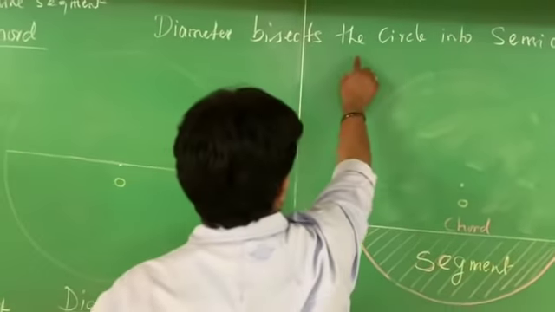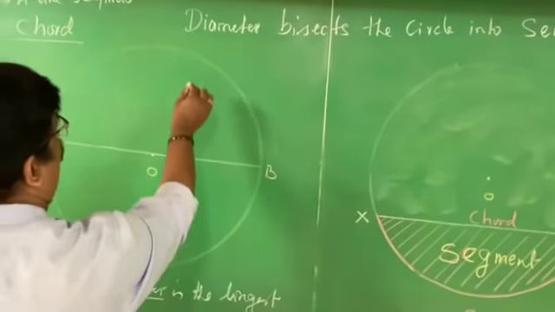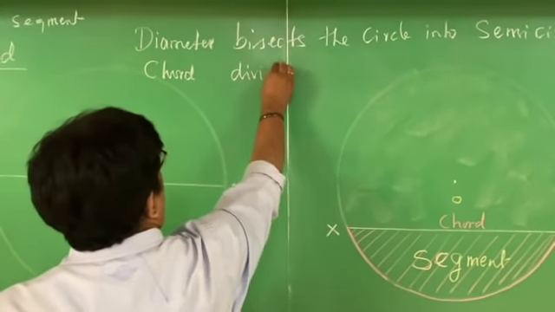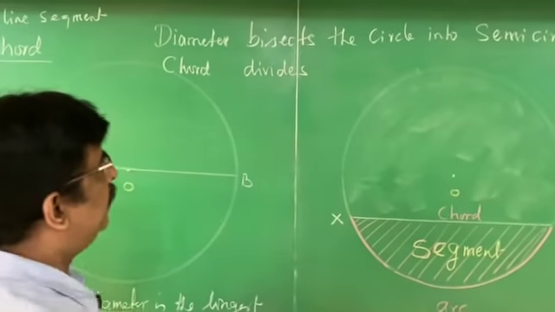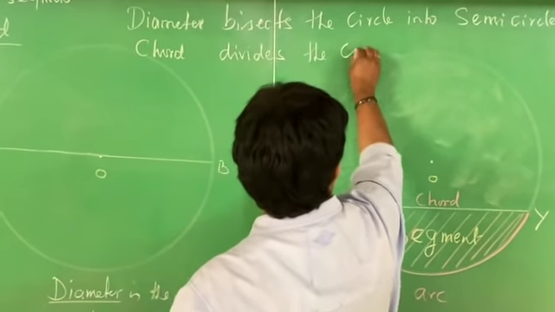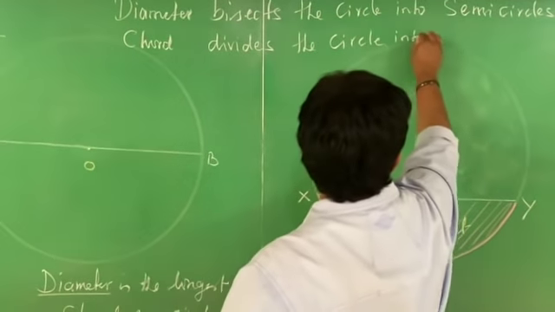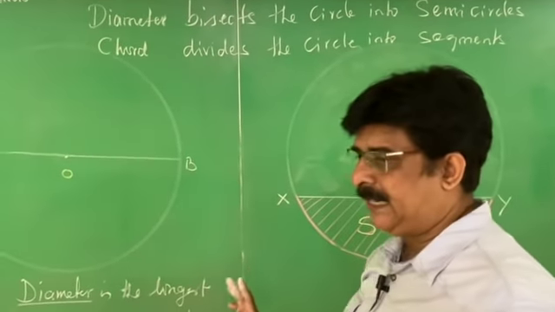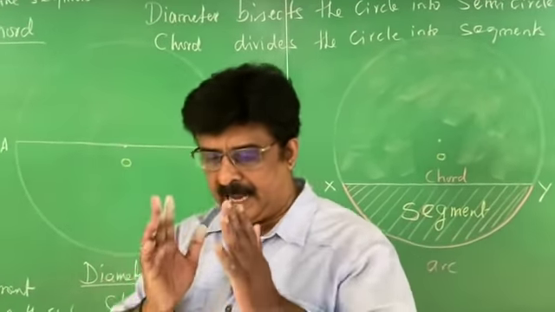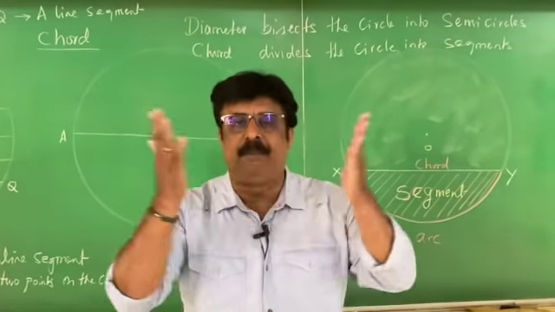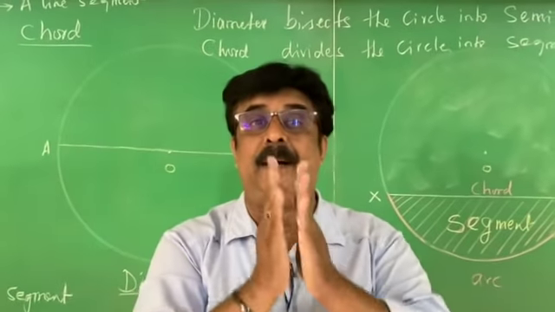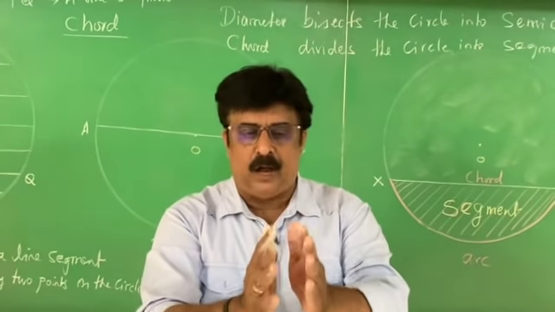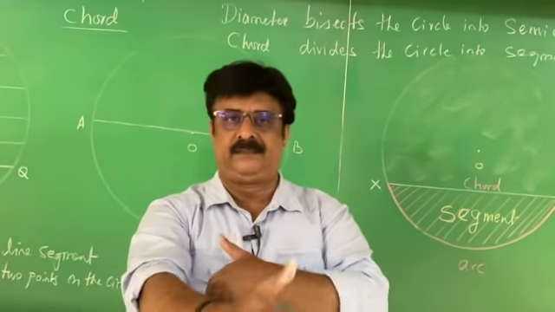Diameter bisects the circle into semicircles, whereas a chord divides the circle into segments. Understand? Diameter is also a chord, but the diameter divides the circle into equal parts. Therefore, we call it bisects. Two equal parts becomes bisection. Diameter bisects, chord divides.